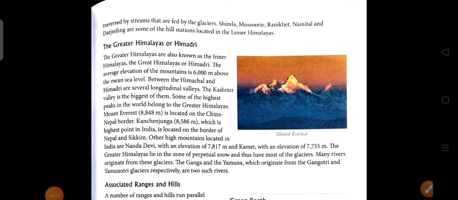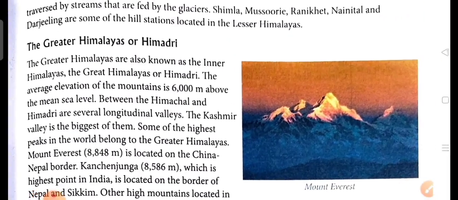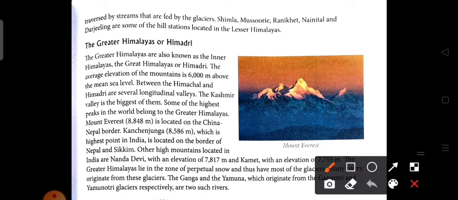Now after the outer Himalaya and the lesser Himalaya, that is the Sivalik range and the Himachal, we are going to discuss the greater Himalaya, the main Himalaya, that is Himadri. This is also known as the inner Himalaya, and its average elevation is 6,000 meters above the sea level. Between the Himachal and the Himadri, there are several longitudinal valleys. The Kashmir Valley is the biggest one of them.